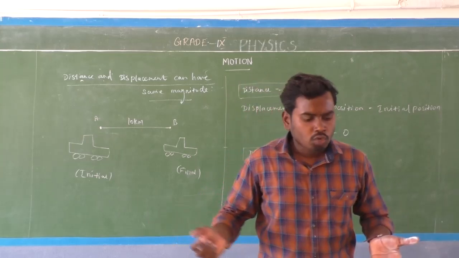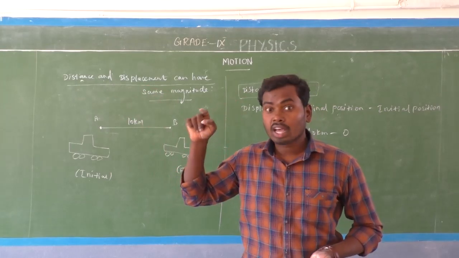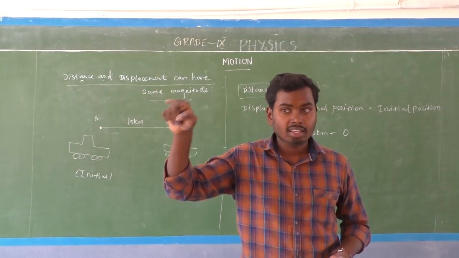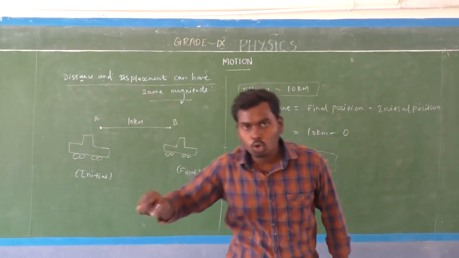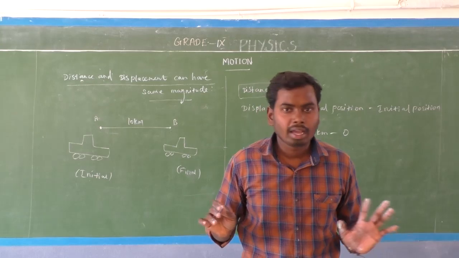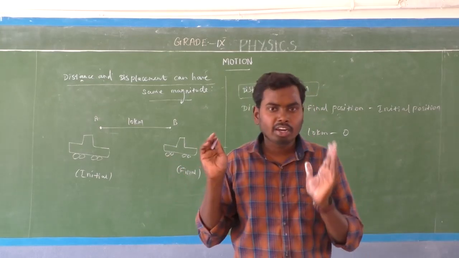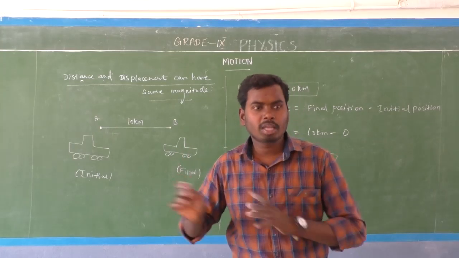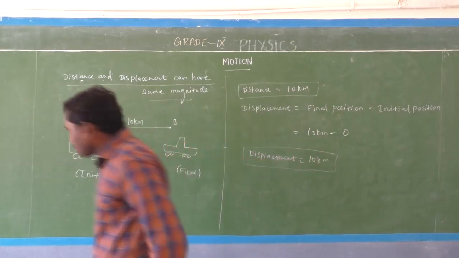So whenever an object moves along a straight path, okay, note this point, a straight line, the magnitude of the distance will be equal to the magnitude of the displacement. So in this condition, both the distance and displacement magnitudes will be the same. So very simple. Okay, so next one.